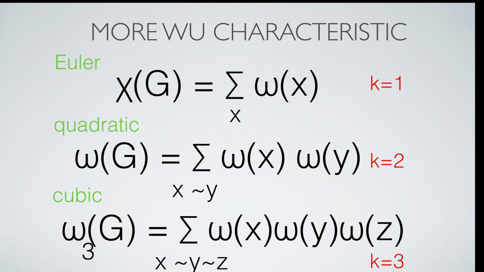Since the Wu characteristic of a simplex is minus 1 for odd-dimensional graphs and 1 for even-dimensional graphs, we can write the Euler characteristic using omega. The Wu characteristic is a quadratic valuation. There are more general Wu characteristics. The cubic one, for example, sums up over all triples of simplices which simultaneously intersect. For the cubic Wu characteristic, all simplices evaluate to 1 again, like for Euler characteristic.